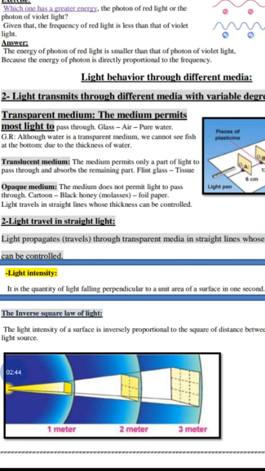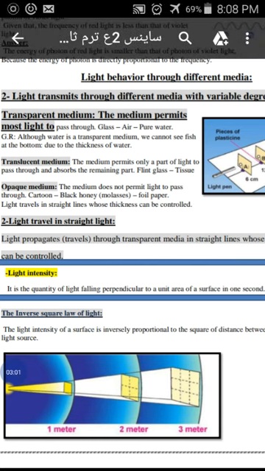Last, we have the opaque medium. The opaque medium is a kind of medium which doesn't permit light to pass through, like books, wood, metals, carton, milk, and the black honey. So, why is the black honey an opaque medium? Because it doesn't permit light to pass through.